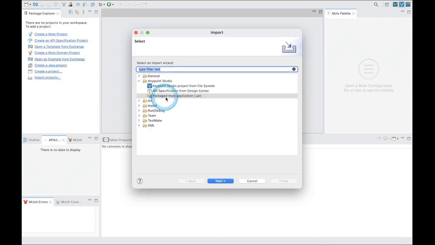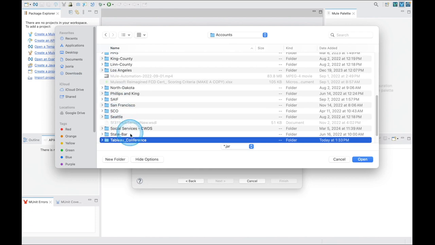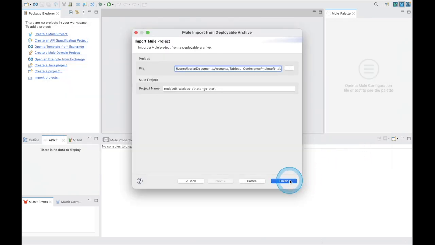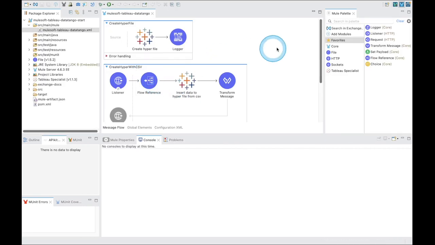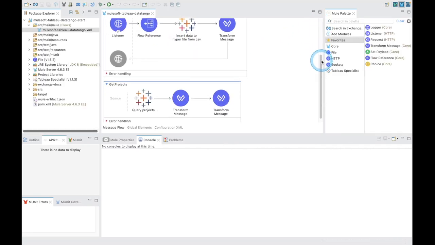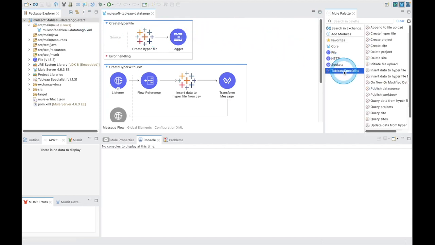We'll start by selecting Import Project, clicking on the three dots for the file selector, and navigating to our MuleSoft Tableau Data Tango Start jar file. Here we see that we have three different flows: one to create a hyperfile, one to create and update the hyperfile with CSV data, and the other to retrieve projects. On the right-hand side in the Mule Palette, if we click the Tableau Specialist connector, we can explore the various functionality that's available out of the box via MuleSoft.